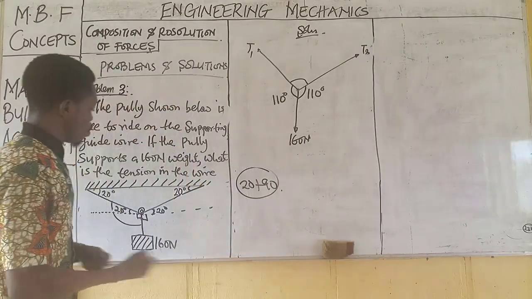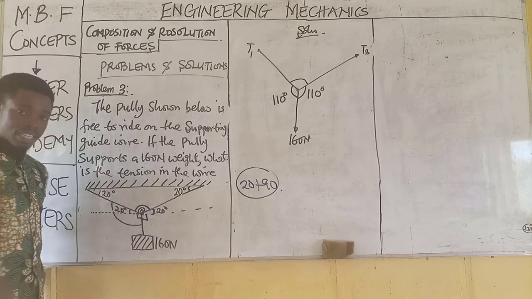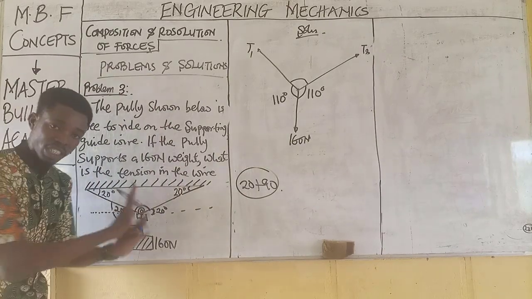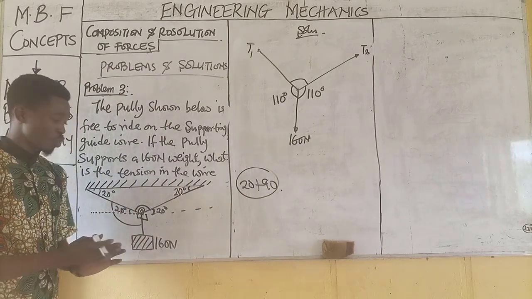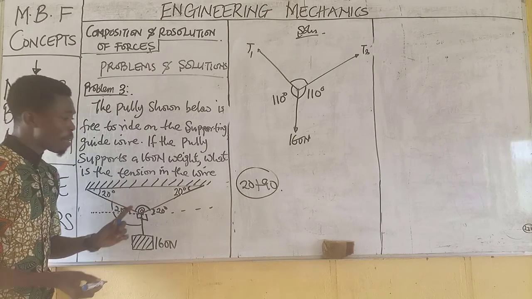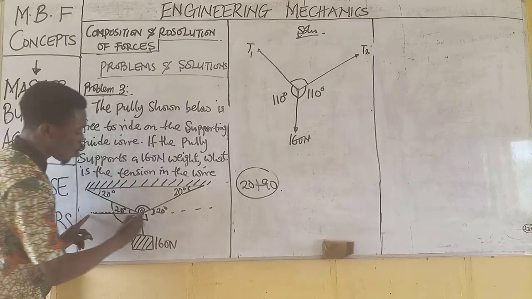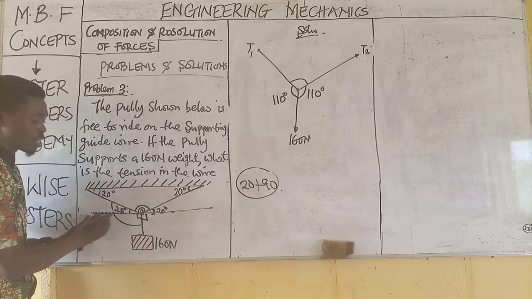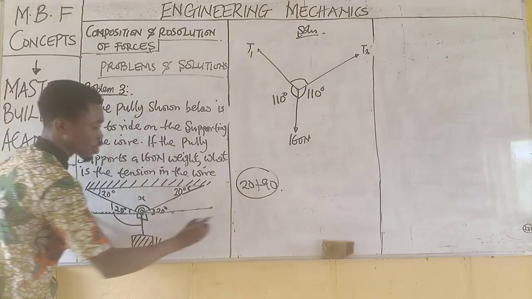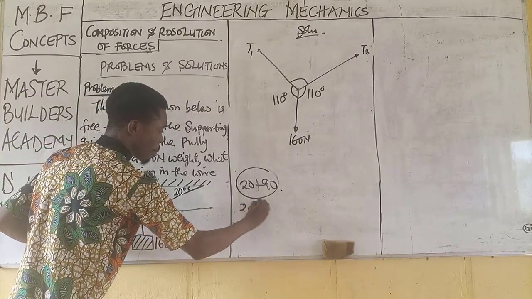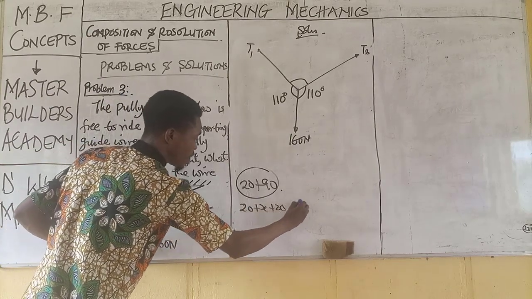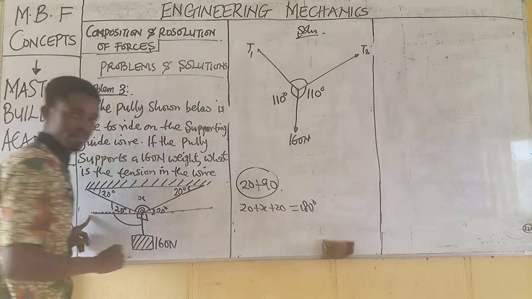Lastly, I need to obtain the angle between the two tensions, tension 1 and tension 2, which will be very, very easy. Remember that the sum of angles on a straight line is equal to 180 degrees. So if I call this x, it shows that 20 plus x plus 20 must be equal to 180 degrees.